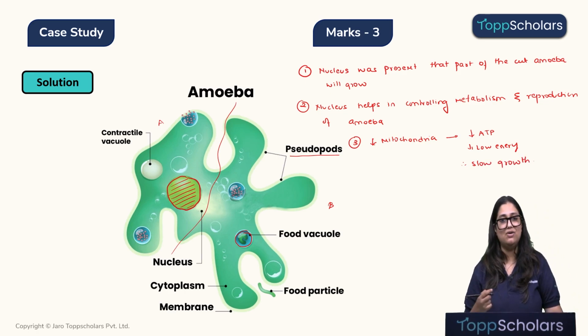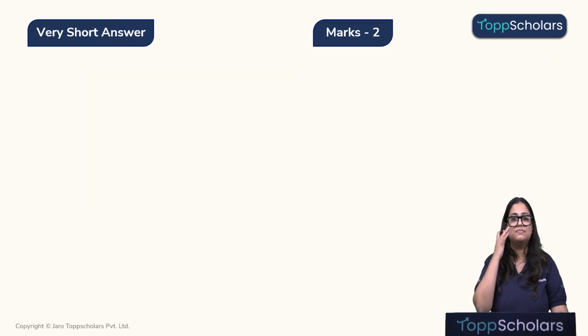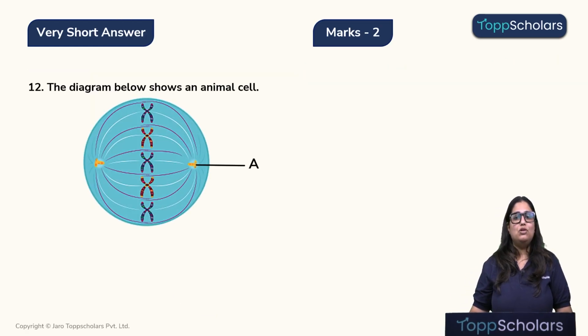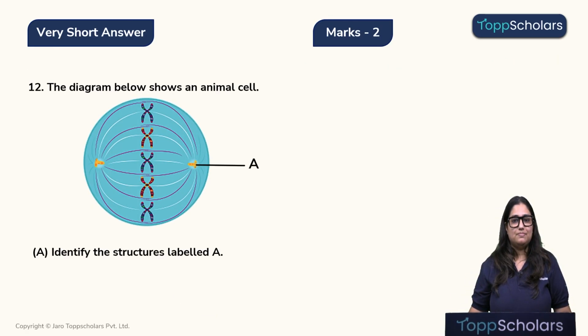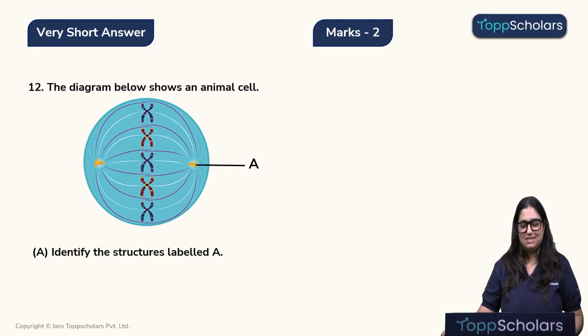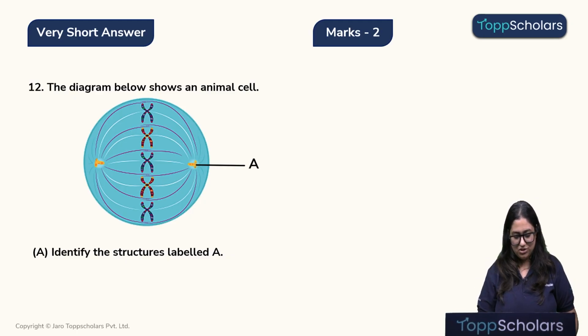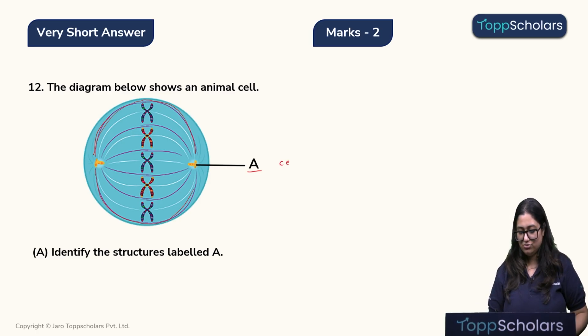Alright children, now let's move on to the next question. The diagram below shows an animal cell. Identify the structure which is labeled as A. So we can see over here, these are the structures that are giving rise to the spindle fibers, right? We can see the spindle fibers moving from the top of the cell to the bottom of the cell. These structures are centrosomes.